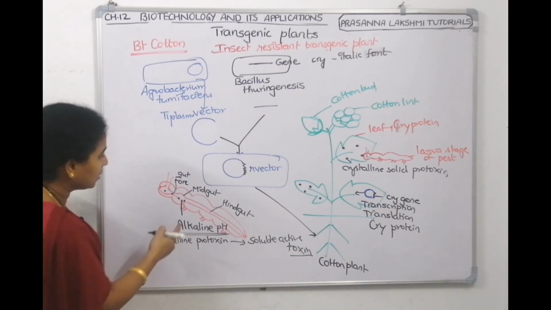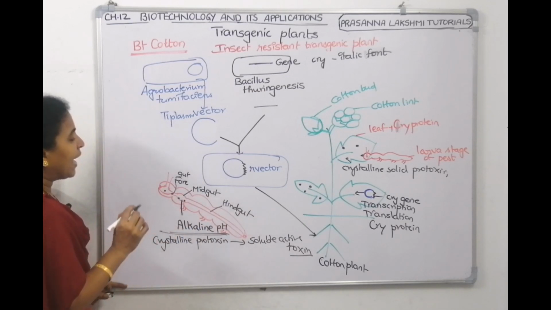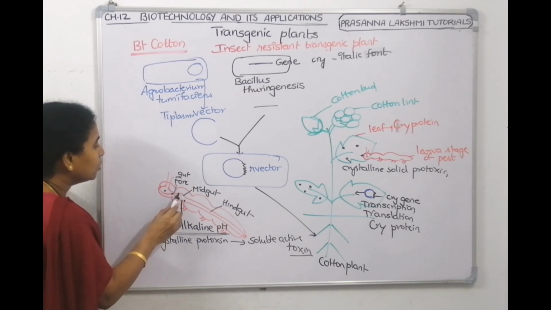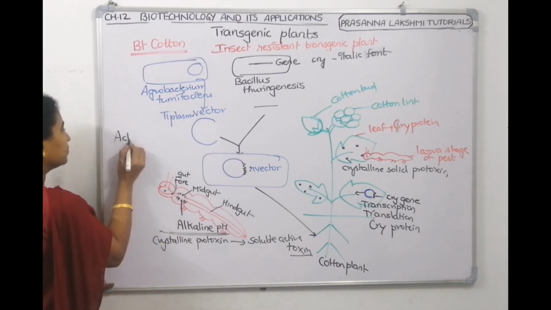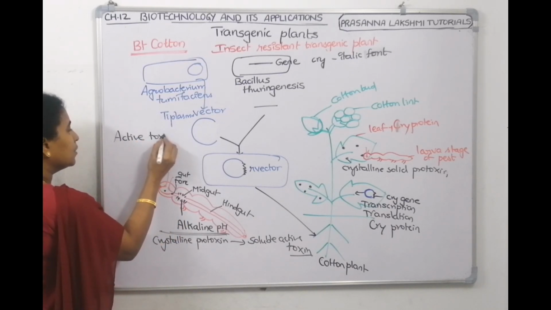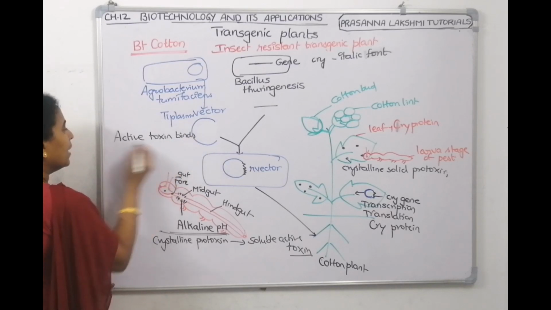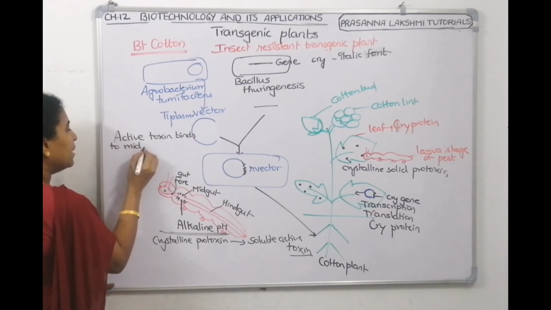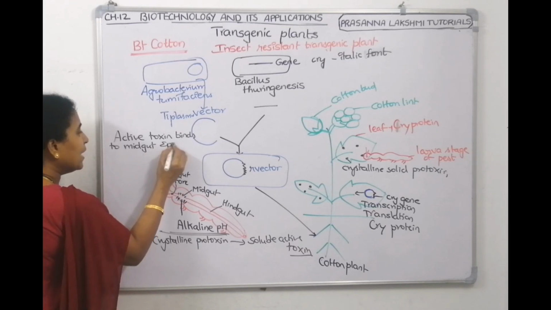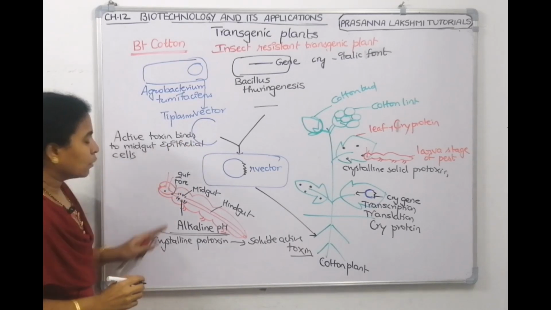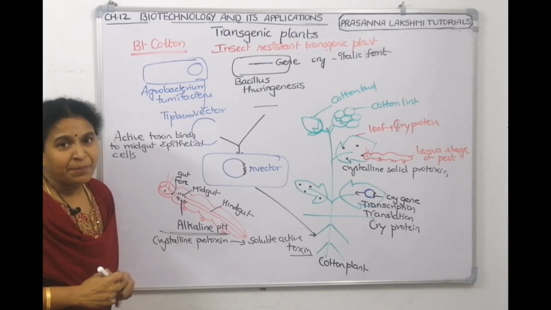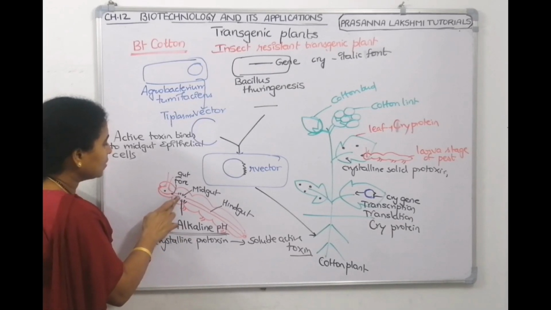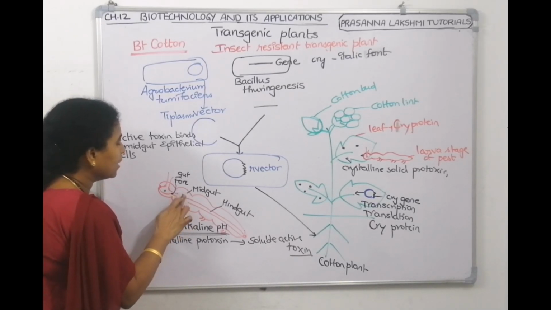What is this active toxin doing? The active toxin comes and binds to the epithelial cells of the midgut. Since it is a toxin, it makes pores, perforations, on the intestine.